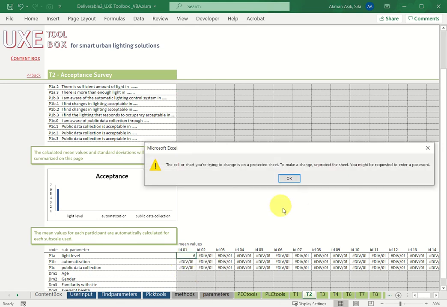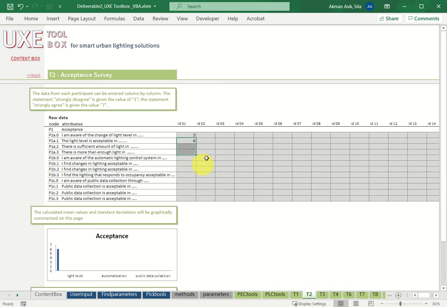And one more thing, the main formula parts are protected. The only editable parts on this worksheet are the boxes colored in gray.